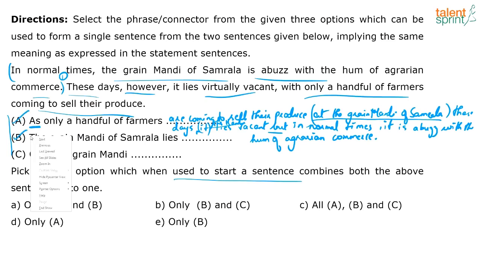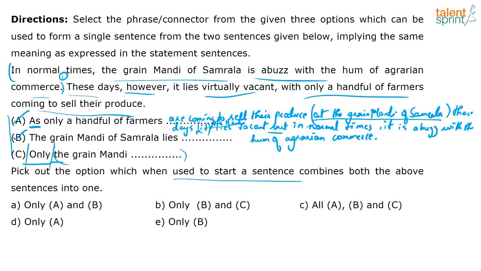A and B. What about C? "Only the grain mandi." Now this doesn't make sense, right? What do you mean by only the grain mandi? What are you trying to say? We are talking about the grain mandi of a particular place, which is Samrala. So when I say only the grain mandi, it defeats the whole purpose of both the sentences' meaning, right? Because the sentences are conveying what is happening now and what is the normal situation. So I cannot start the sentence with "only the grain mandi" because there is no reference to anything specific.